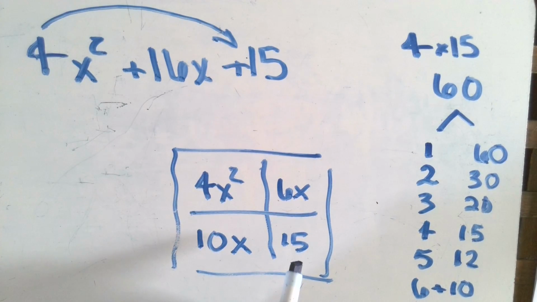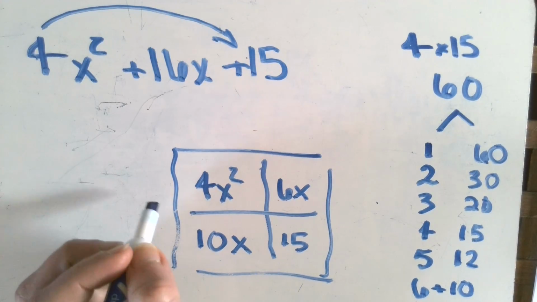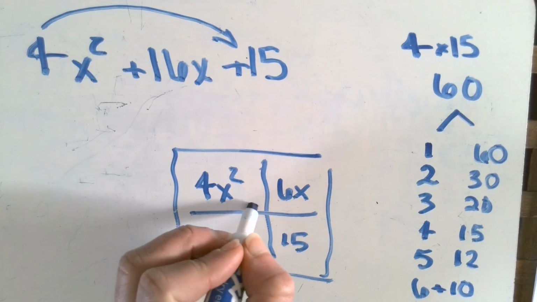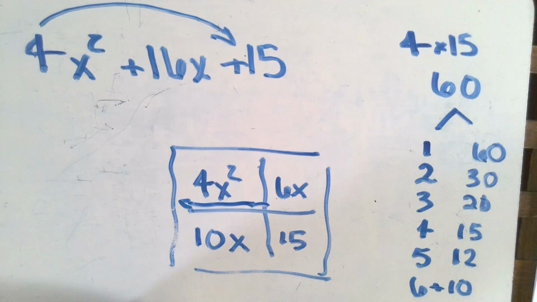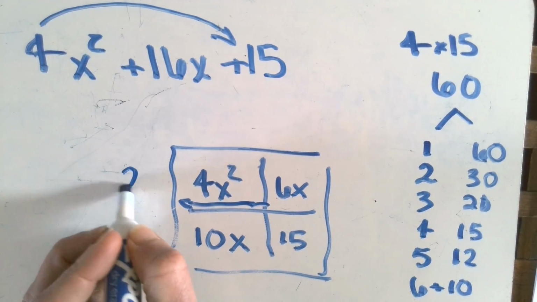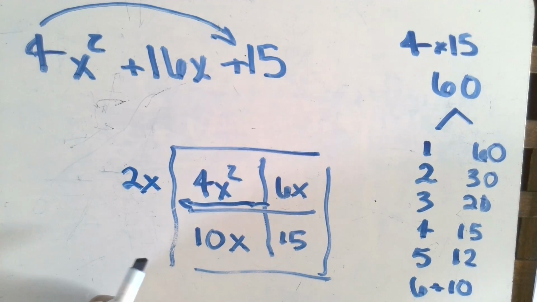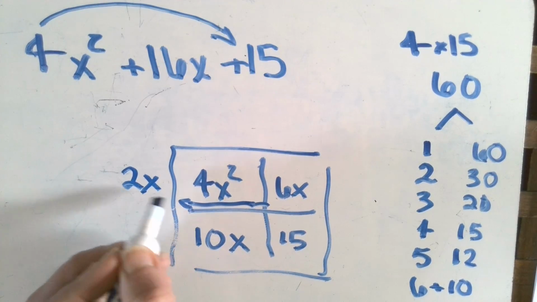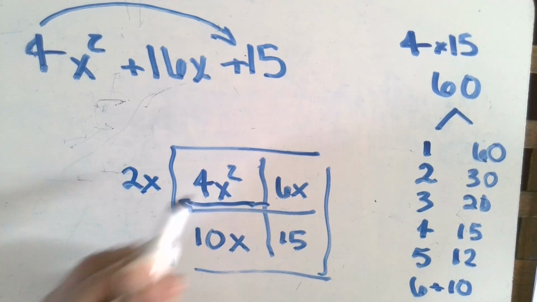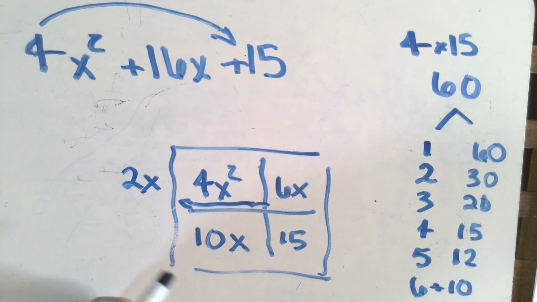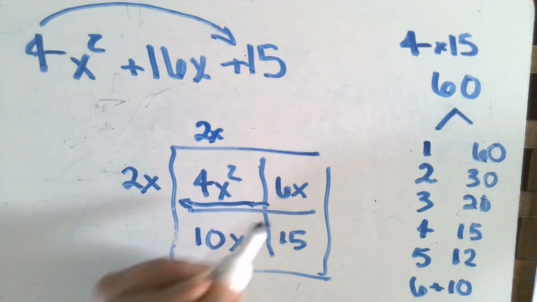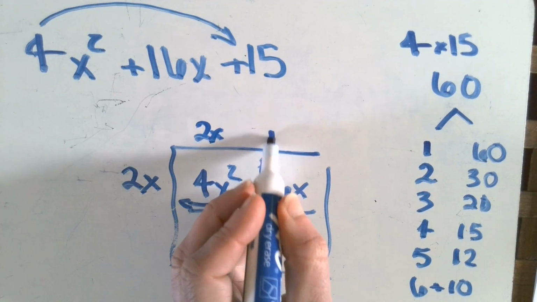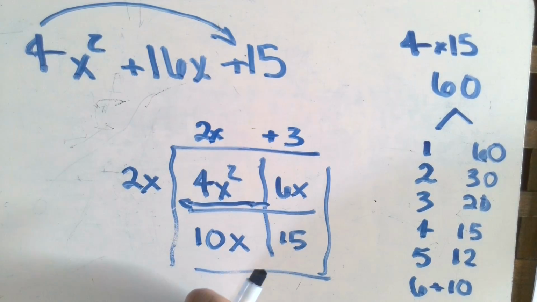Now, all we have to do is factor this, and that's why it's called a factor box. So first, I look at the top row. What can I factor out of 4x squared and 6x? I know I can factor a 2 out, and I can also factor an x out. So now, this is the side length of this little rectangle. So 2x times what gives me 4x squared? 2x. 2x times what gives me 6x? 3. And I write positive 3 or plus 3 because that's going to help me when I write my factors later.